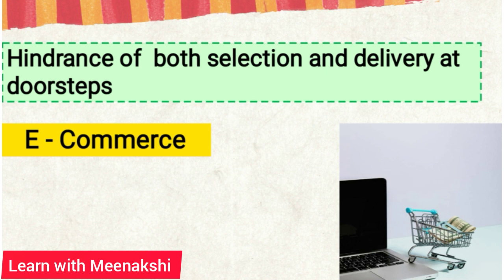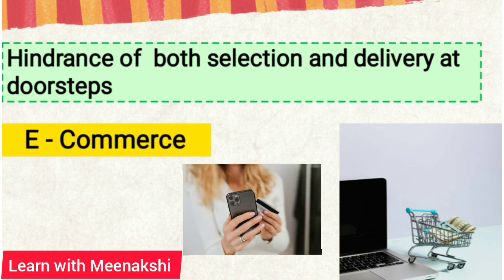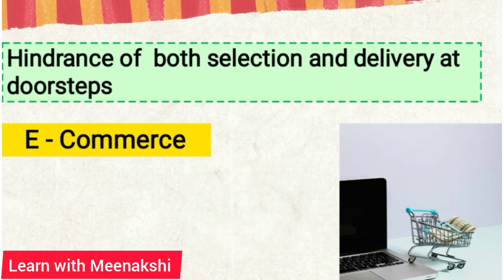Commerce itself refers to buying and selling of goods and services, right? And it is done through an electronic way. So e-commerce helps the consumer to select the products on various websites, place online orders and make the payment. You can make the payment once you receive the products at your doorstep. So online shopping is the remedy to remove the hindrances of selection and delivery at doorstep.